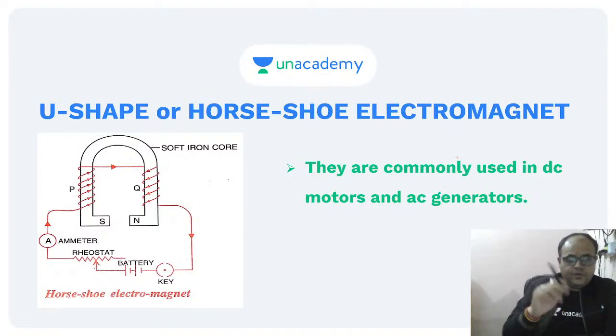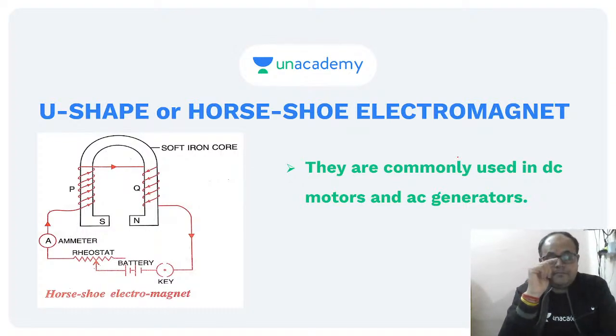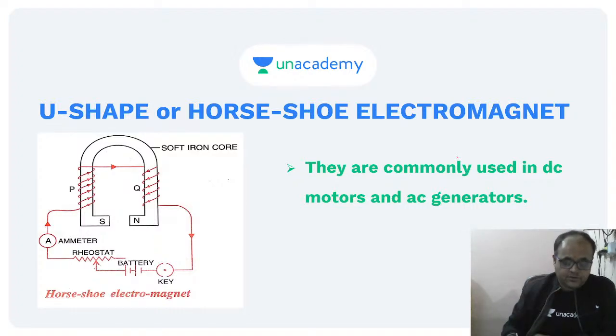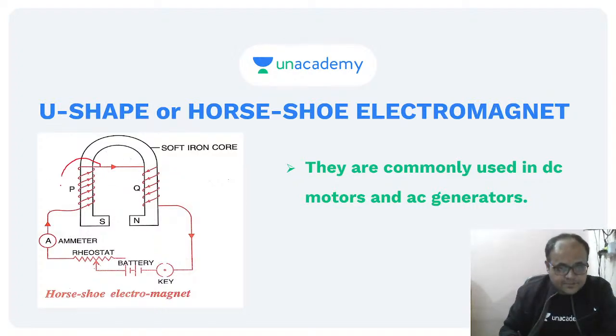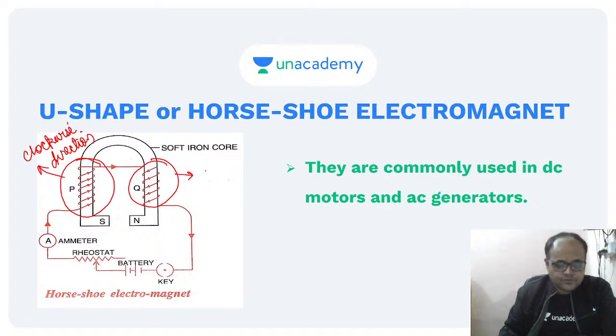See, if you clearly observe the way in which the wire is wound on the soft iron core, you can see that in this particular part the wire is wound in the clockwise direction, and in this particular part the wire is wound in the anti-clockwise direction.